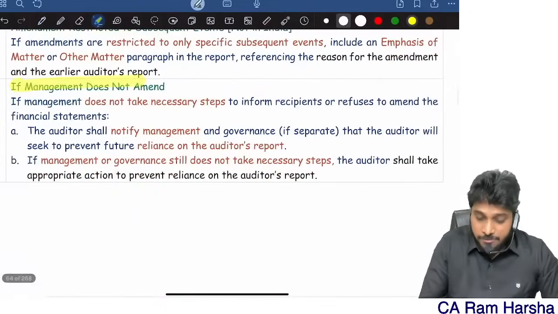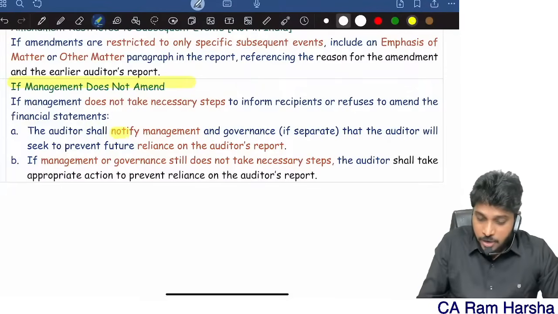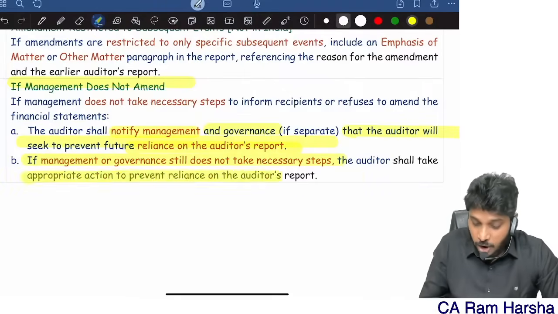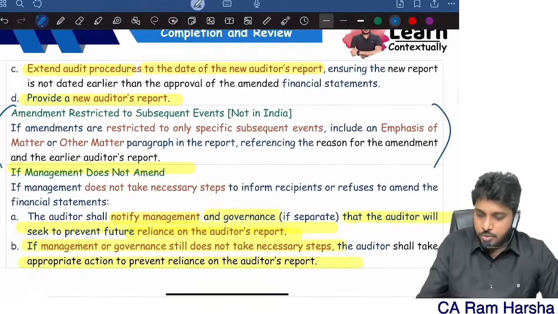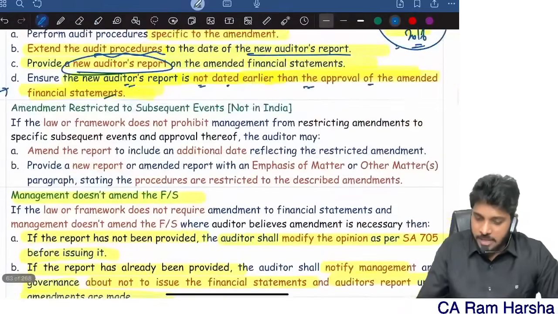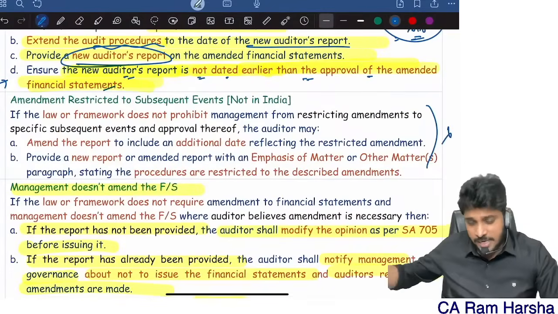And remember, if management is not amending, notify the management and top management that the auditor will seek further action. If management does not take any necessary steps, the auditor will take appropriate action. That's it. Here, amendment is not restricted to subsequent events. This point is not there in India. That is not required. We will discuss it in our actual class in full length.